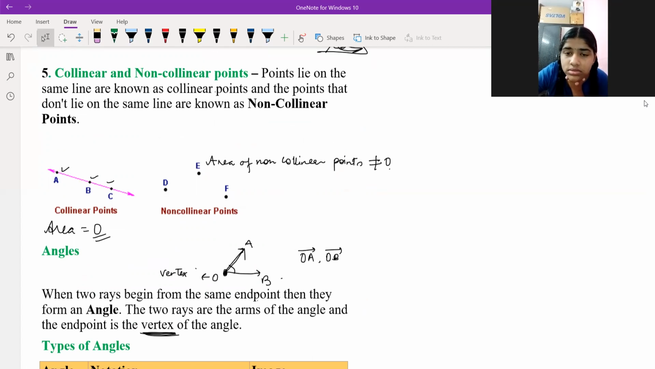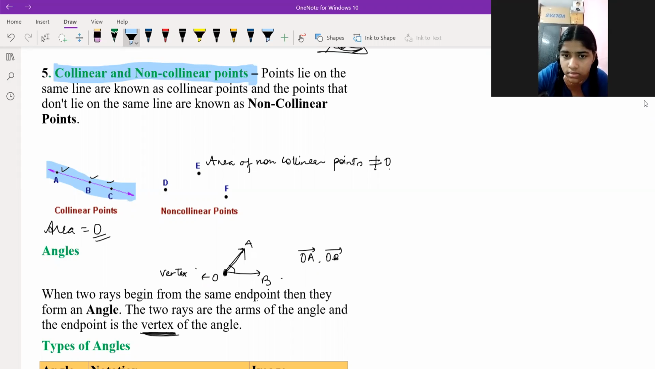Collinear and non-collinear points. Do you have any idea about collinear and non-collinear points? Collinear means the points which lie on a line, a single line. Suppose this is a particular line. On this line, all three points A, B, and C lie. So we can say that A, B, C are collinear points. Collinear means they lie on the same line.